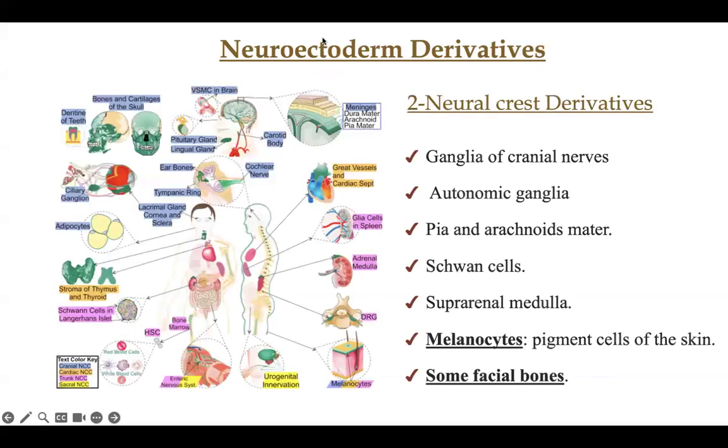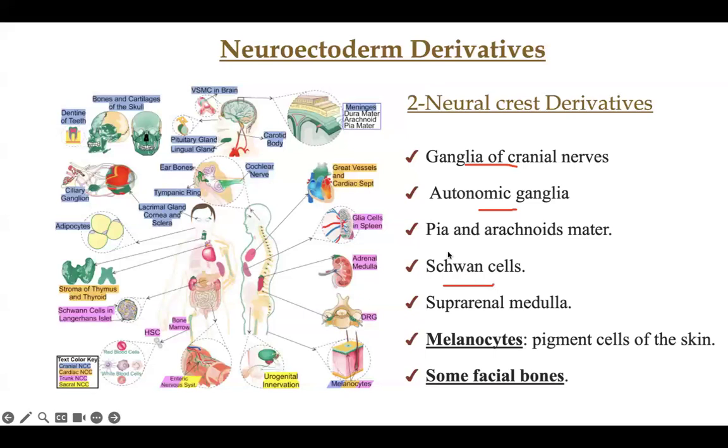What about the neural crest derivatives? The neural crest is the small cells around the tube. All ganglia: autonomic ganglia and ganglia of cranial nerves. Ganglia means nerve ganglia. Schwann cells, which are the cells surrounding the nerve.